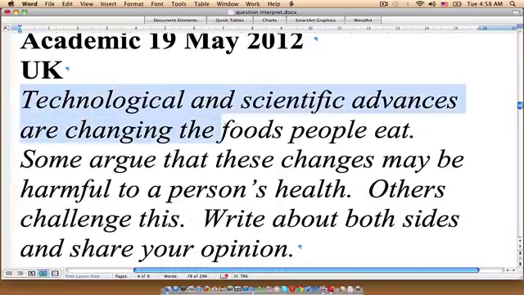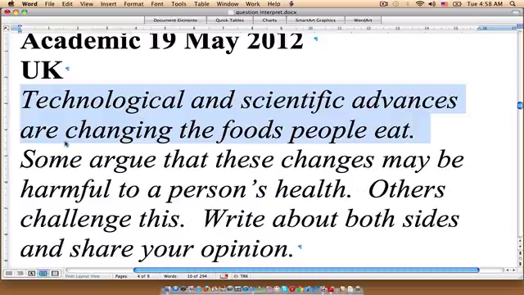Background information in this first sentence sets the stage for the question. Technological and scientific advances are changing the foods people eat. From this background sentence, we don't know what kind of essay we're going to write. We're just given the general topic and the issue at hand.